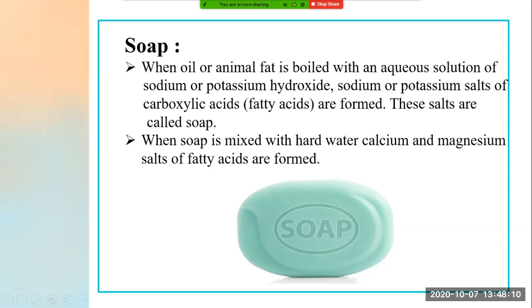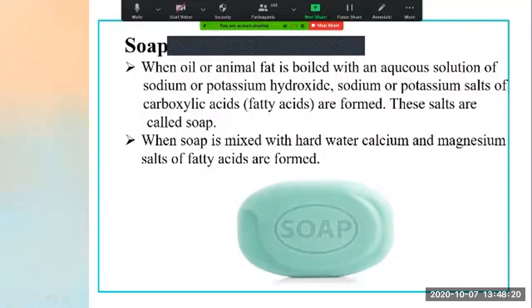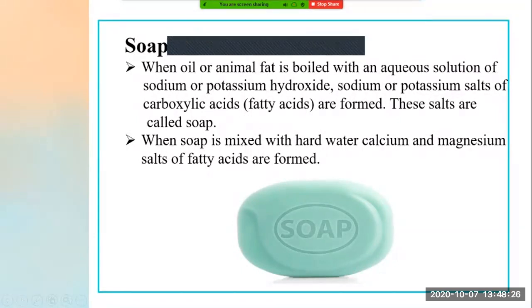Now see the next point. When soap is mixed with hard water, calcium and magnesium salts of fatty acids are formed. When it is mixed with hard water, which salts are formed?